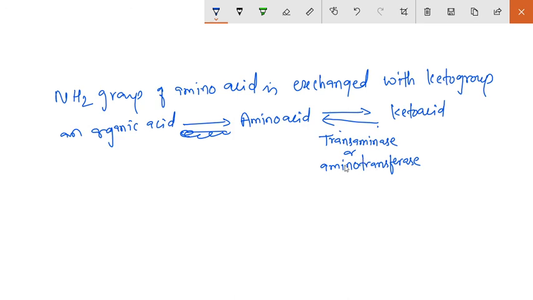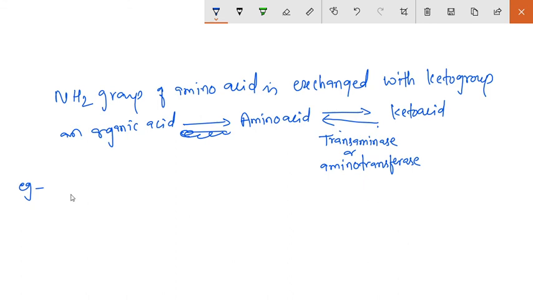Okay, so there are many aminotransferases, and specific aminotransferases are used for a particular amino acid. म्हणजे पर्टिक्युलर अमिनो ॲसिडसाठी पर्टिक्युलर अमिनो ट्रान्सफरेज एन्झाईम त्या ठिकाणी वापरलं जातं.